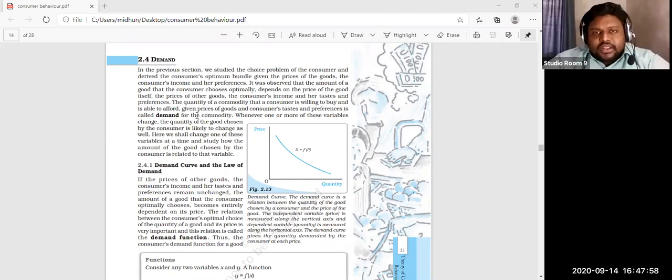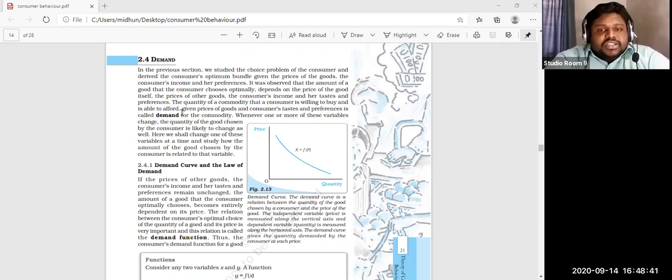Underline. So demand for a commodity is always related with the price of the commodity. Next one, taste of the consumer, and the next one is preferences of the consumer. So demand is connected with three factors: one is the price of the commodity, second is the taste of the consumer, third is the preferences of the consumer. Whenever one or more of these variables change, the quantity of the good chosen by the consumer is likely to change. Any of these variables changing, maybe the taste or the preference or the price, definitely the quantity of the commodity we are purchasing will also change.